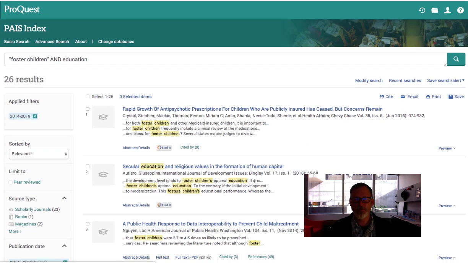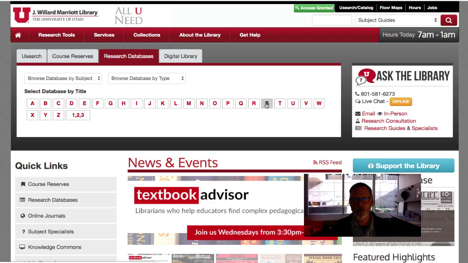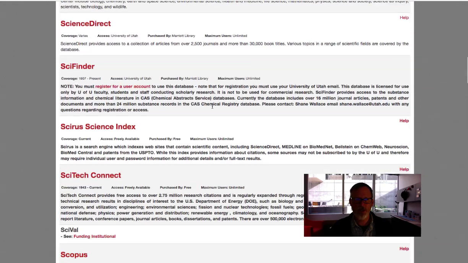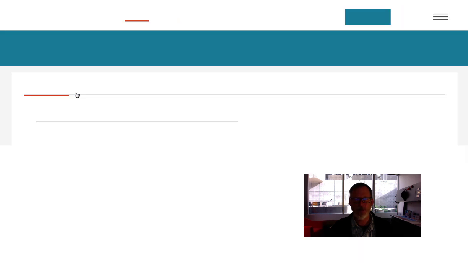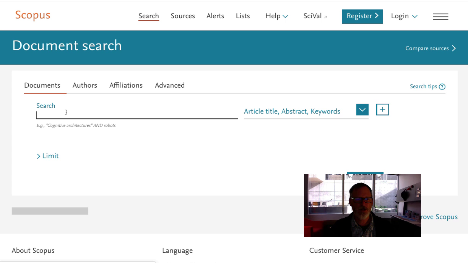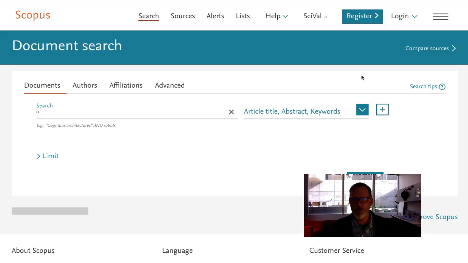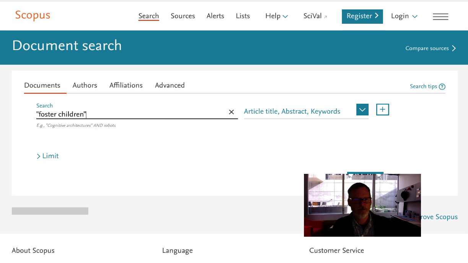Lastly, last database is called Scopus. Scopus is all the disciplines under the sun, but the cool thing you can do is, if you found a good article, you can see how many people had cited it. So I'm going to do my search again. Oh, it wants me to join the club, sorry. Foster children and education.